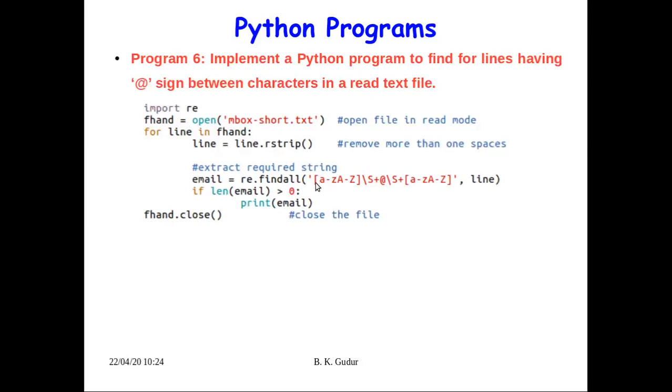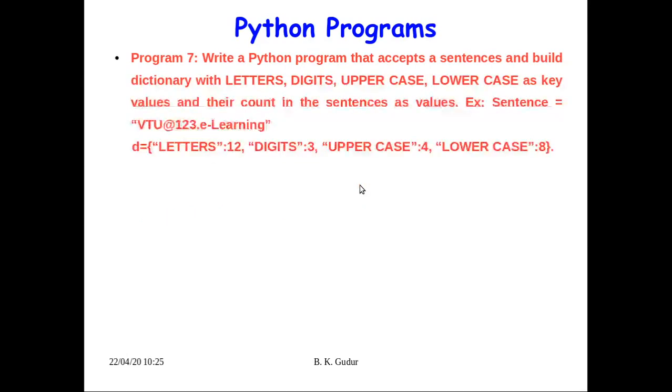So you can replace everything with an expression like this: dot plus, then at, and dot plus. That's enough, it will search for a line that has an @ between the characters. You do it on your own, and if any doubts you can ask me. With this we'll move on to one more program.